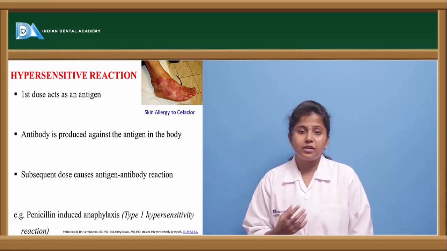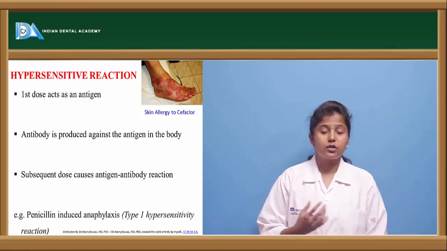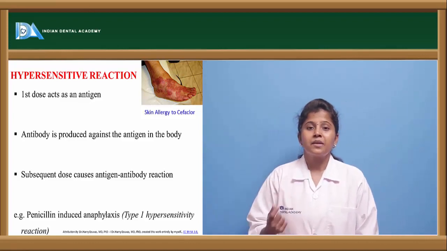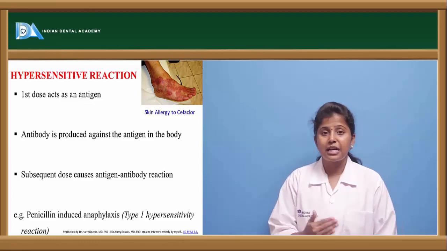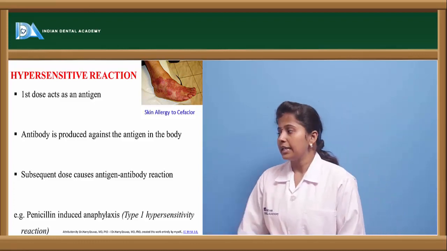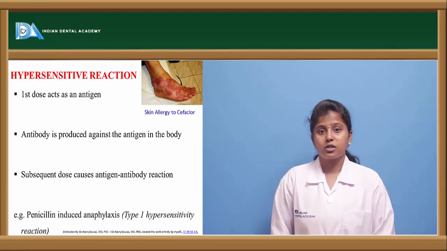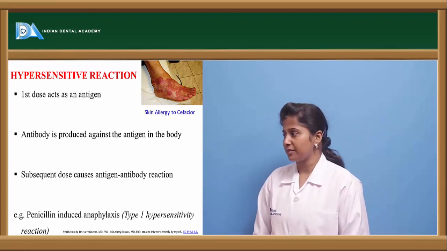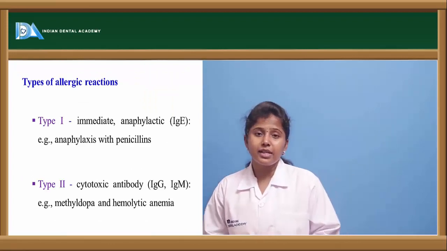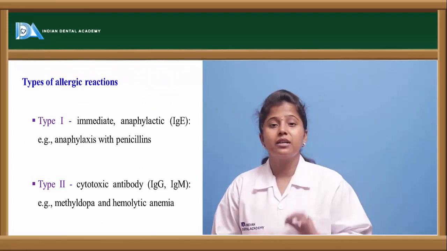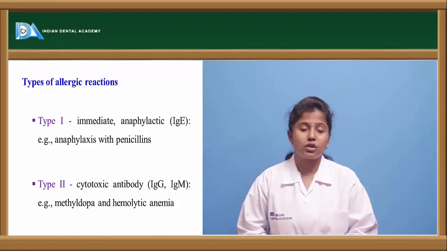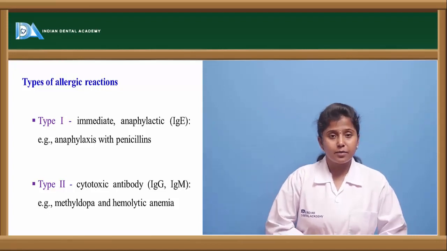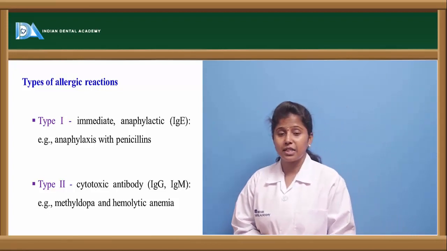If we take penicillin, penicillin is an antibiotic. If we give penicillin initially, and later give penicillin again, that may induce anaphylaxis. Anaphylaxis is a serious type 1 hypersensitivity reaction. There are various allergic reactions. Here we are saying drug allergy, that is, the allergy which is caused because of the drug. There are various types of allergic reactions which occur in the body.